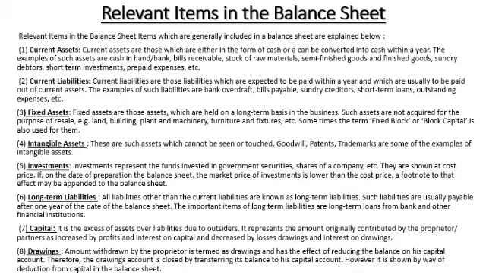Next is intangible assets. The assets which can be touched are called tangible assets, and those which cannot be touched are called intangible assets, like goodwill, patents, trademarks, etc. Fixed assets are tangible assets, and assets which cannot be touched are called intangible assets.